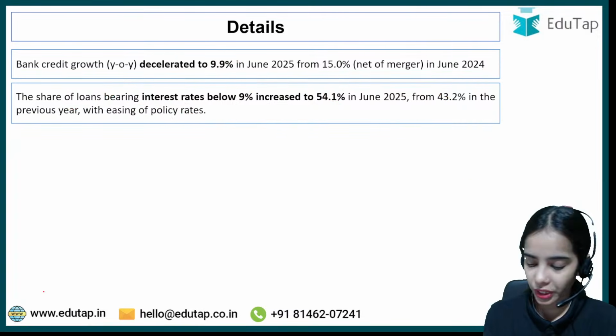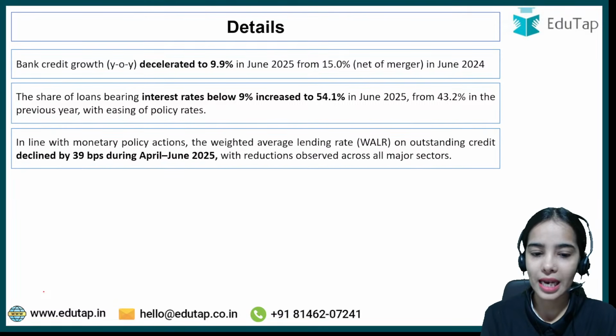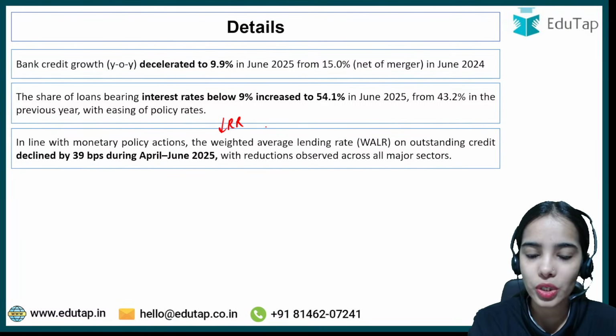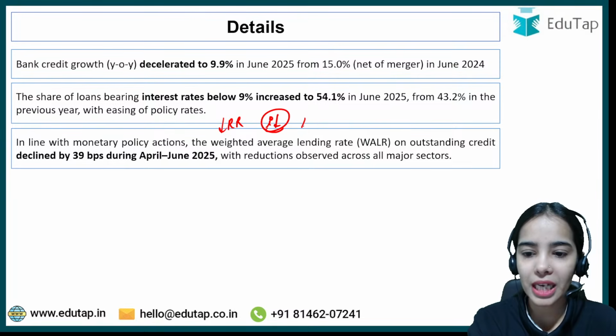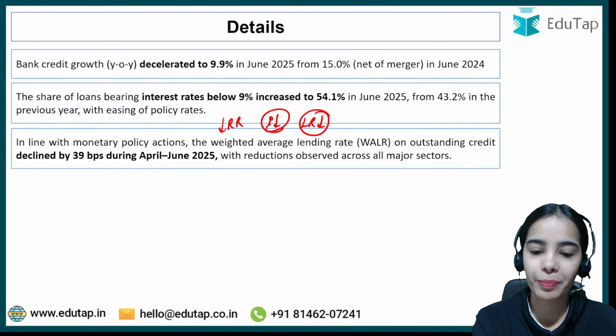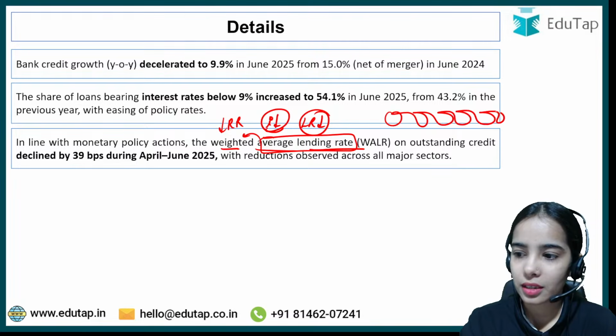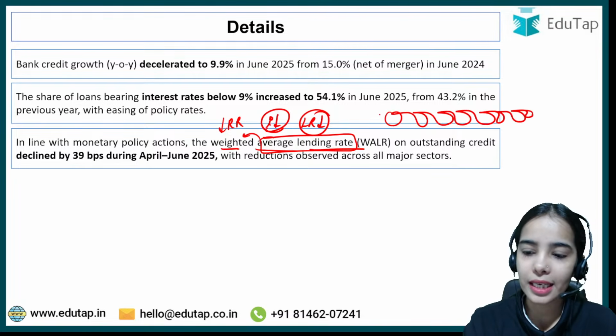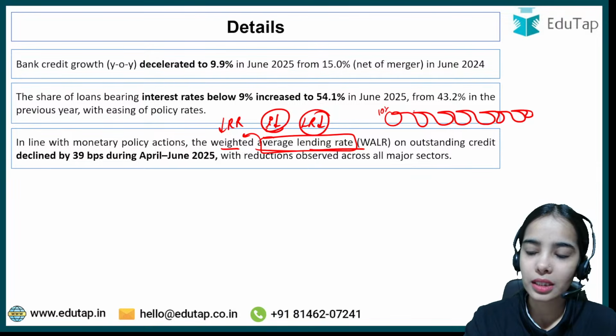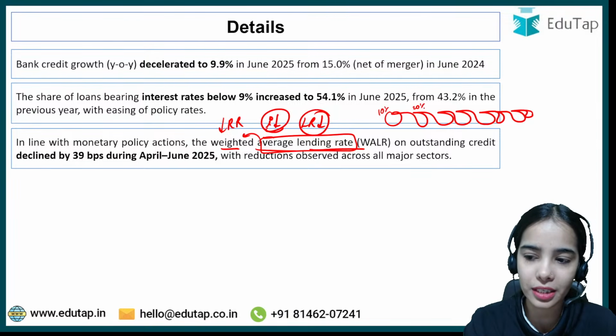Now coming to the next point, that is in line with monetary policy actions, as the repo rate is decreased, so the interest rate is decreasing in the economy. That means lending rate is decreasing in the economy. So weighted average lending rate is the average lending rate that is weighted for the different sectors. So different sectors are getting the loans. Let's say the agriculture sector is getting 10% of the loans, the manufacturing sector is getting 20% of the loans.